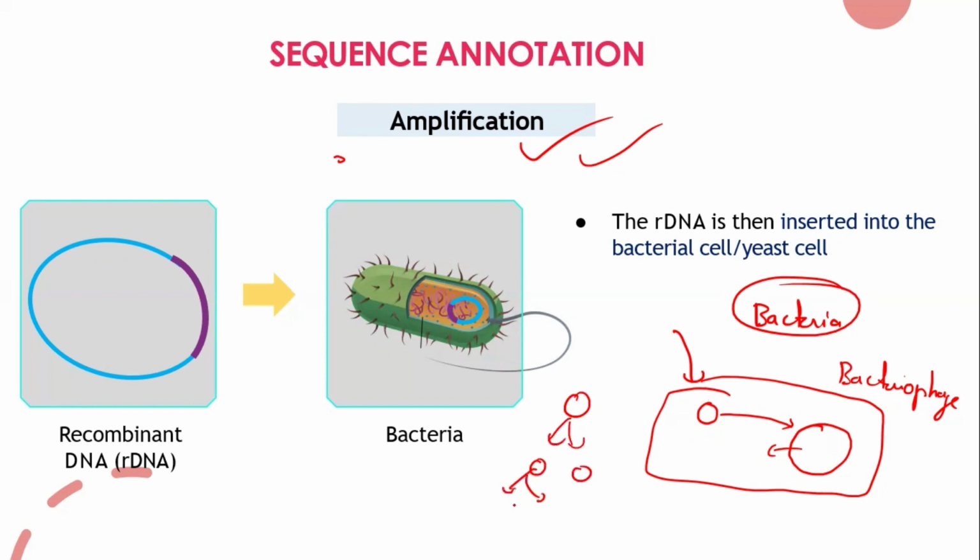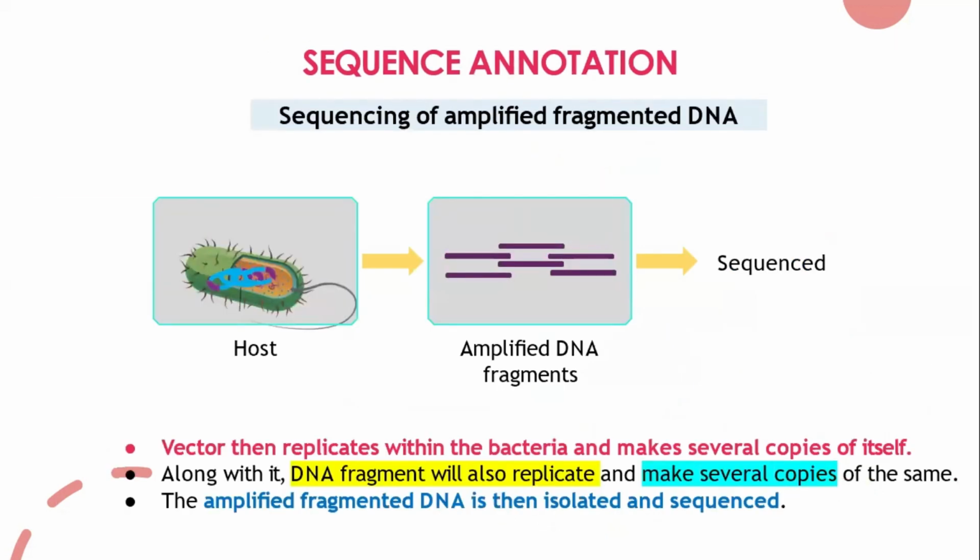It's okay if you don't understand this very well, no problem. For this, you need much more foundation or basics that we'll be studying in the biotechnology chapter. What is amplification? How do you use a gene of interest? That's a whole chapter. So right now you just understand: for amplification, we are taking a bacteria or BSC and inserting our gene of interest or our fragment DNA into this so that it can make multiple copies. That much you understand. Mandara, you got it? Yes, sir.